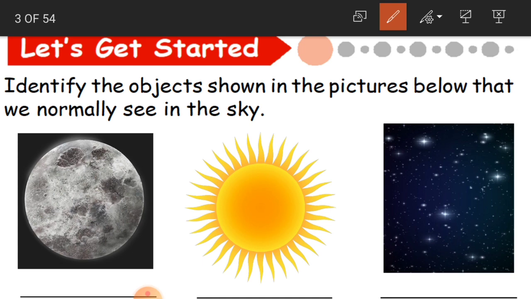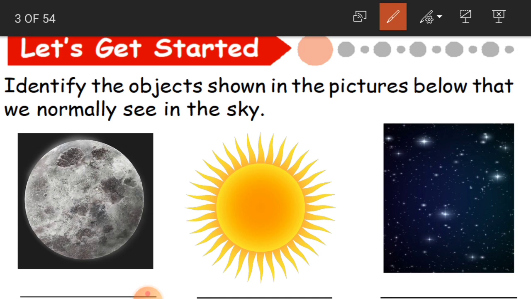But we cannot see the earth. We can see the sun and the moon, stars and all that. Because we are living on this planet Earth, we cannot see it. Now let us identify the pictures.